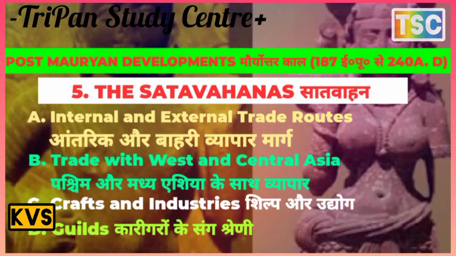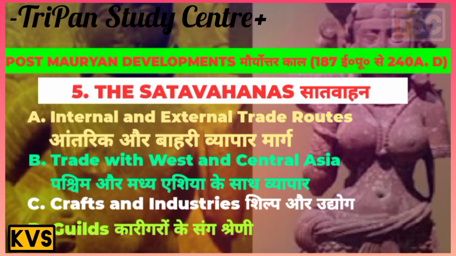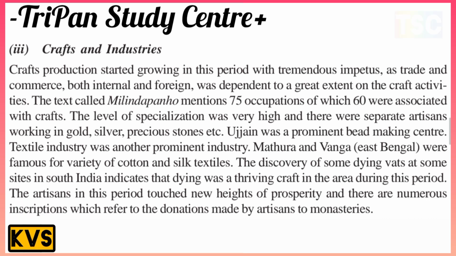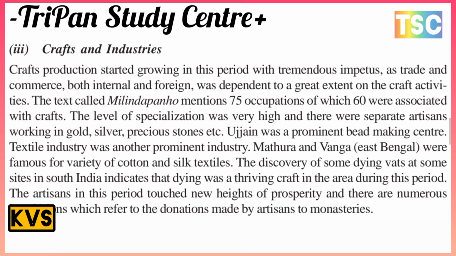Next, craft and industries. Craft production also went along with the period's trade and commerce. Both internal and foreign trade depended to a great extent on craft activities. The Buddhist text Milindapanho mentions 75 occupations, of which 60 were associated with crafts.